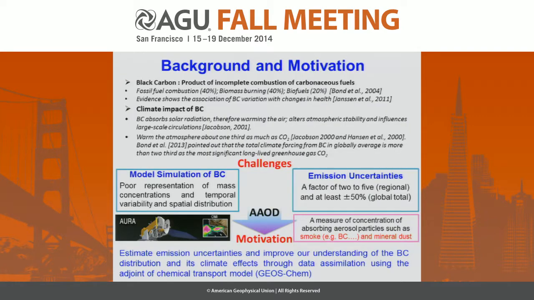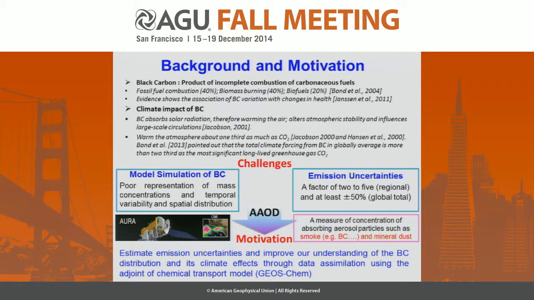It's well known that black carbon is the product of incomplete combustion of carbonaceous fuels, such as fossil fuel, biomass burning, and biofuel. And it's well known that changes in black carbon concentration play an important role in public health. On the other hand, black carbon also plays an important role in warming the atmosphere. About 10 years ago, the warming effect of black carbon was thought to be about 1/3 as much as CO2.